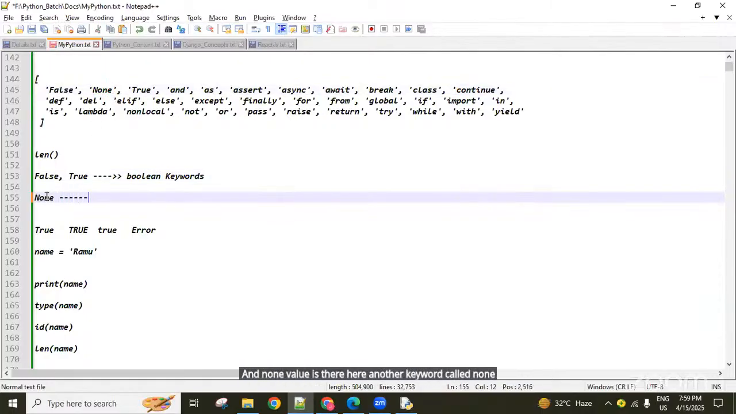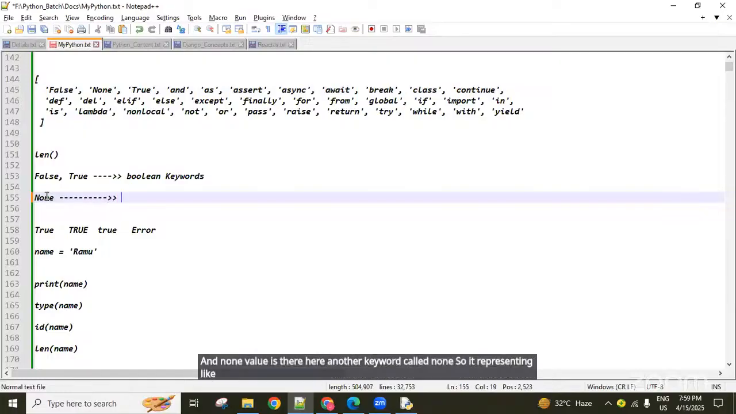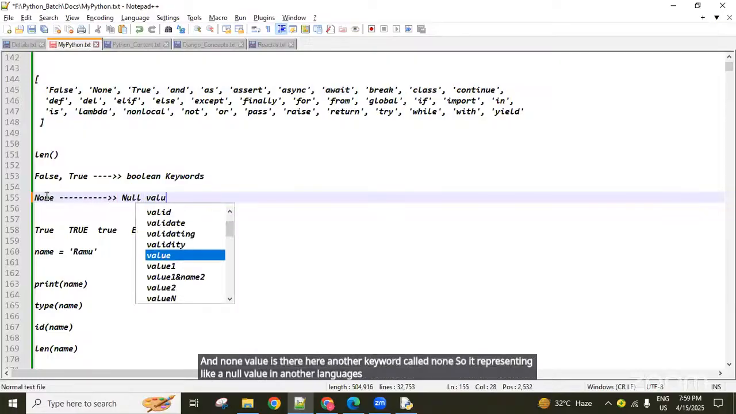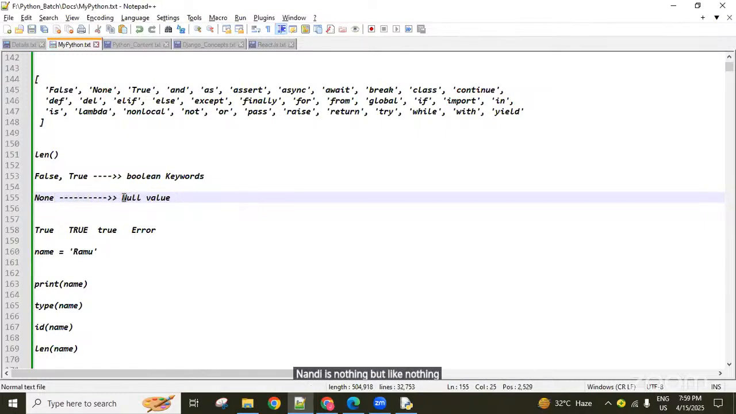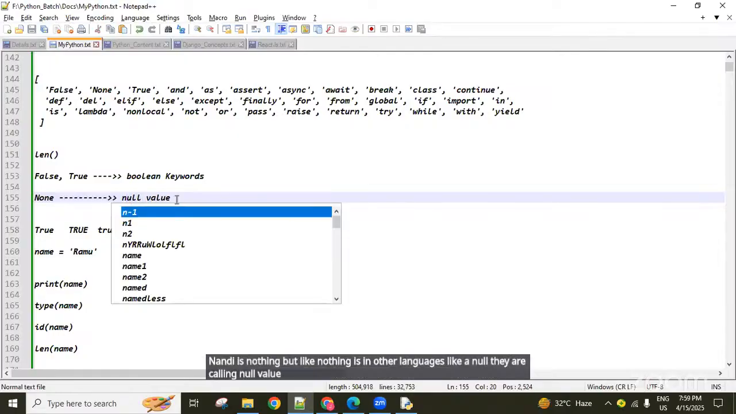So it represents a null value, like in other languages. None is nothing but nothing, guys. In other languages, they call it null. Null value means nothing is being represented.